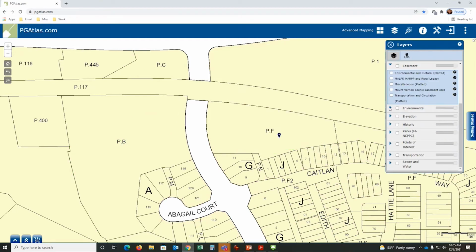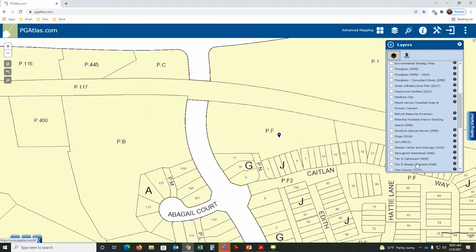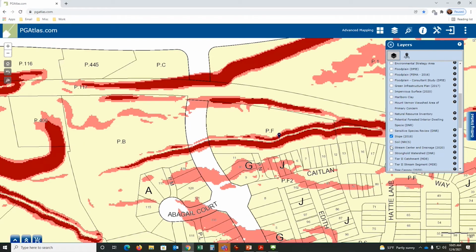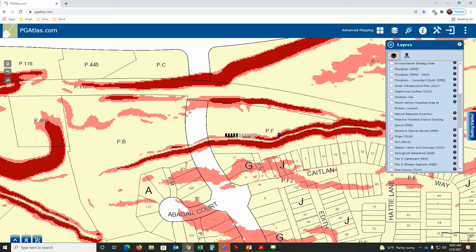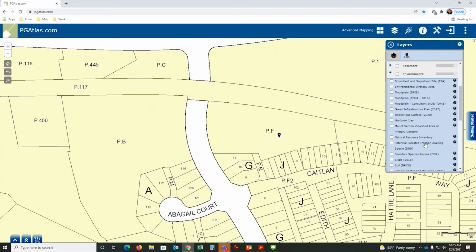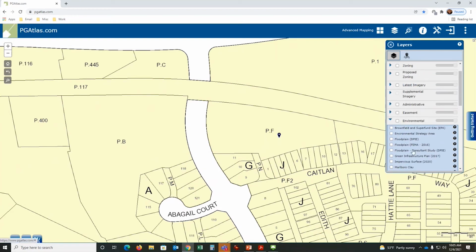If I come down to environmental, now we're looking at impervious surface. We have soil data. We have steep and severe slopes. Slope, what does that mean? If I click here, light pink is 15% to 25% grade, and above 25% is where it's a great place to go sliding with your kids. And again, lots of different floodplain data sets are in here.